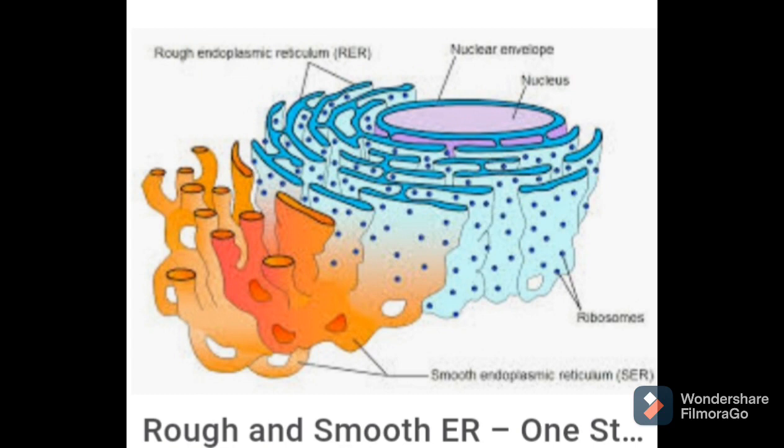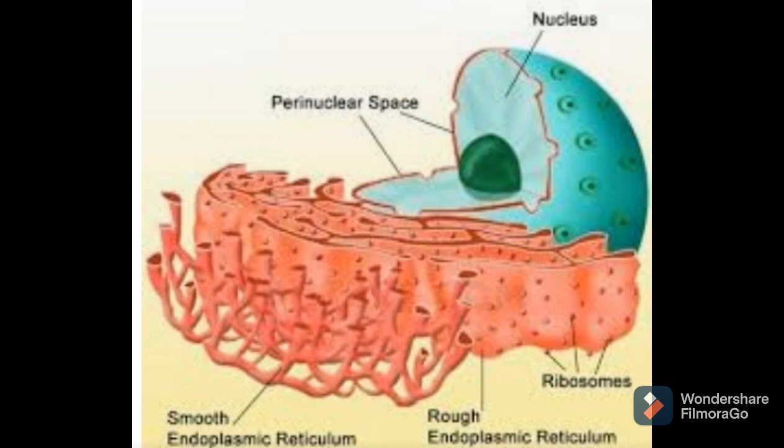It is also associated with synthesis, storage and transport of metabolic products such as proteins and lipids. Just now we have discussed these points. RER is responsible for protein synthesis and SER is responsible for lipid synthesis. So protein synthesis occurs on the surface of RER by ribosomes, whereas lipid and steroid synthesis occurs on the surface of SER. Some of the synthesized proteins and lipids of ER help in building the plasma membrane. This process is called membrane biogenesis.